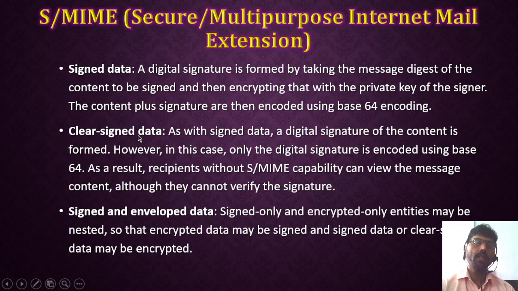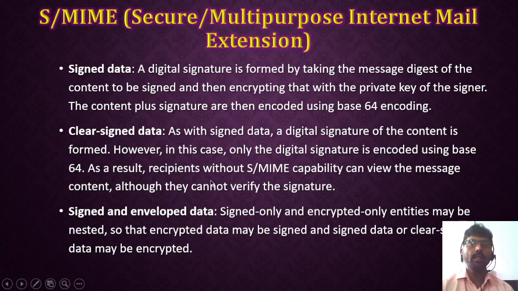The next one is called clear signed data. In clear signed data, the function is almost the same as signed data. As with signed data, a digital signature of the content is formed. However, in this case, only the digital signature is encoded using base64. The difference between these two is that in signed data both the content as well as the digital signature are encoded, but here only the digital signature is encoded, not the contents.